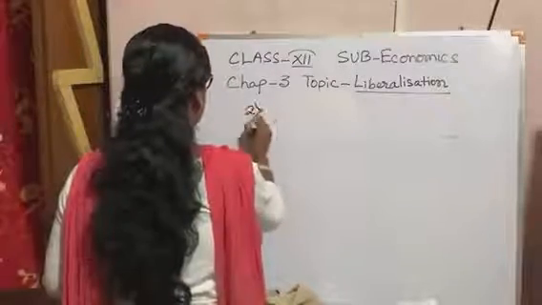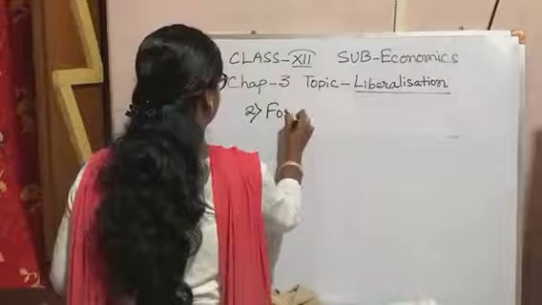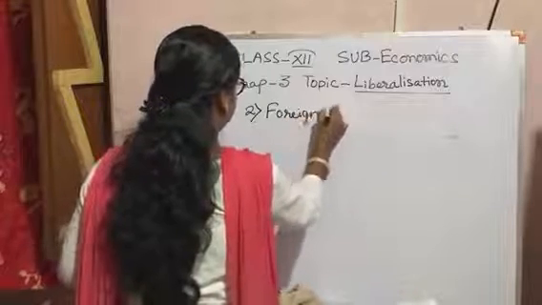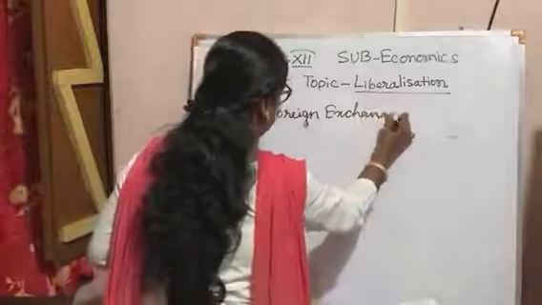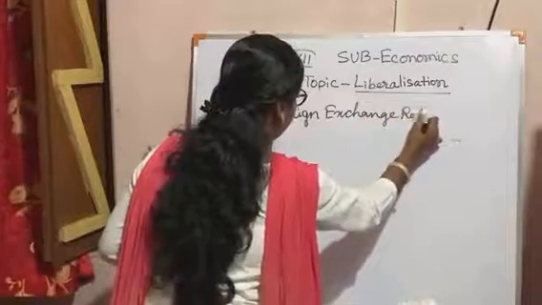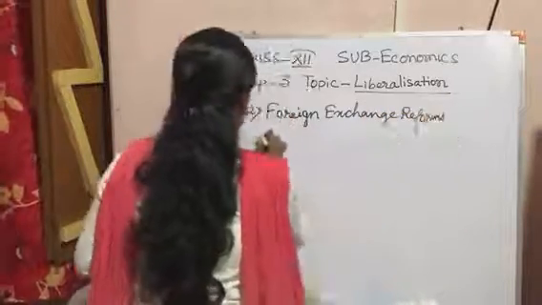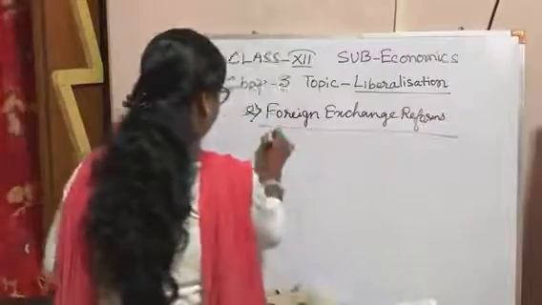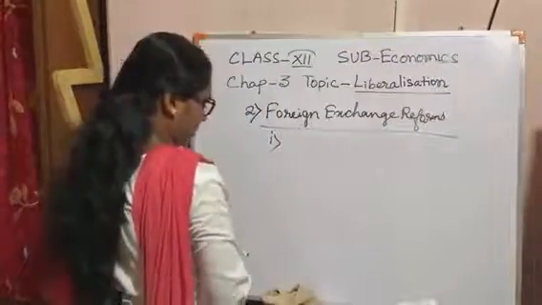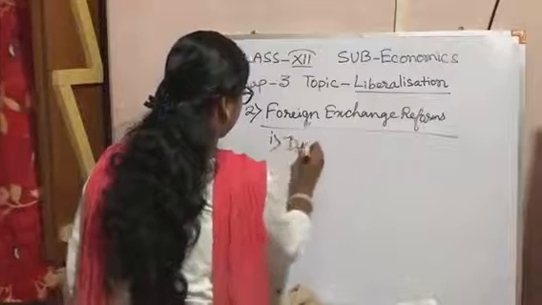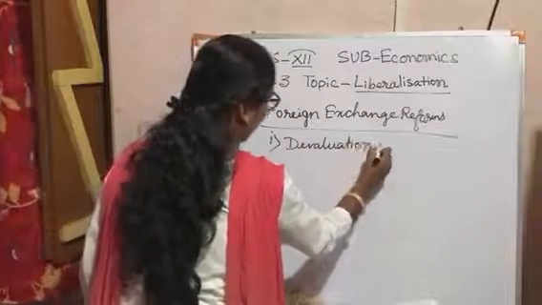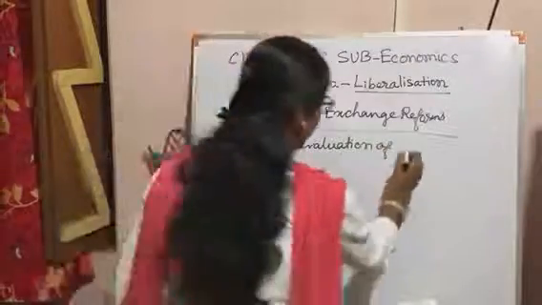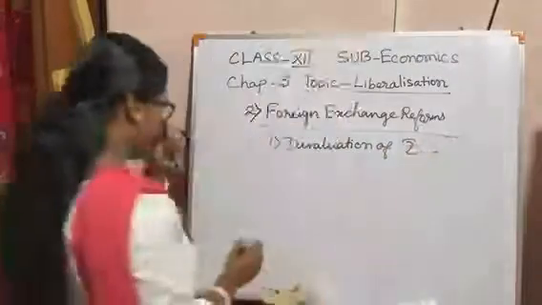The next one is foreign exchange reforms. Under this, the first one is the devaluation of the Indian currency, the rupee.